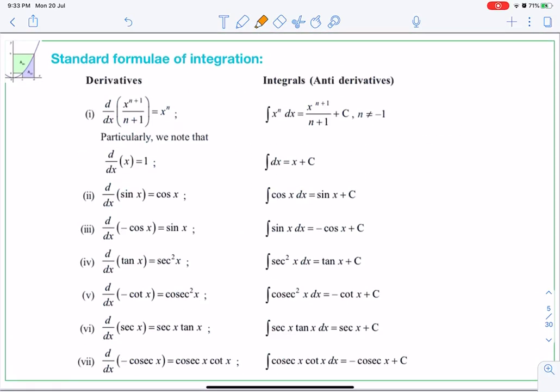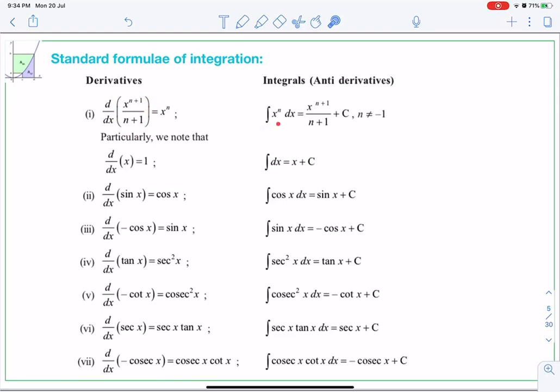Then next page. Now some standard integrals. So in these integrals, this is from your book, of course. Differentiation is compared with the integration because exactly they are reverse of each other. So differentiation of this is x to the power n. Why? Because n plus 1 will come to the left and minus 1 from the power. So n plus 1 will get cancelled and n will remain in the power. So therefore exactly reverse of it will be the integration. So integration of x to the power n will be this part. Therefore it is written like that.